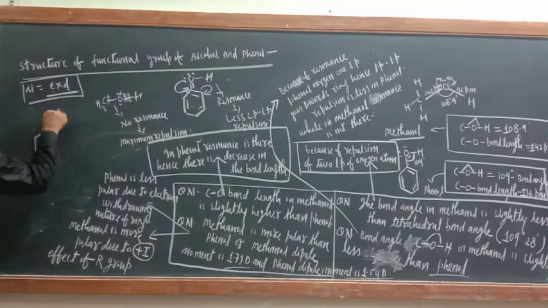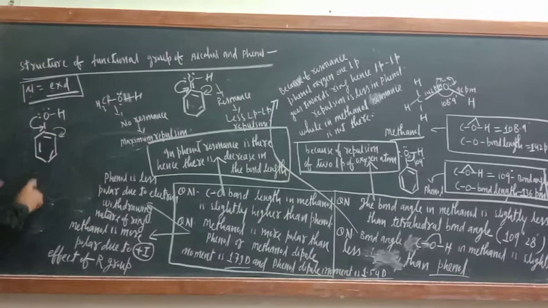This is phenol. Now try to understand. Because of resonance, these electrons are shifted towards the ring side, which means the ring is electron withdrawing in nature. So one of the lone pairs of electrons of oxygen will be on the ring side. Now here oxygen will have a positive charge, because it has given its electron.